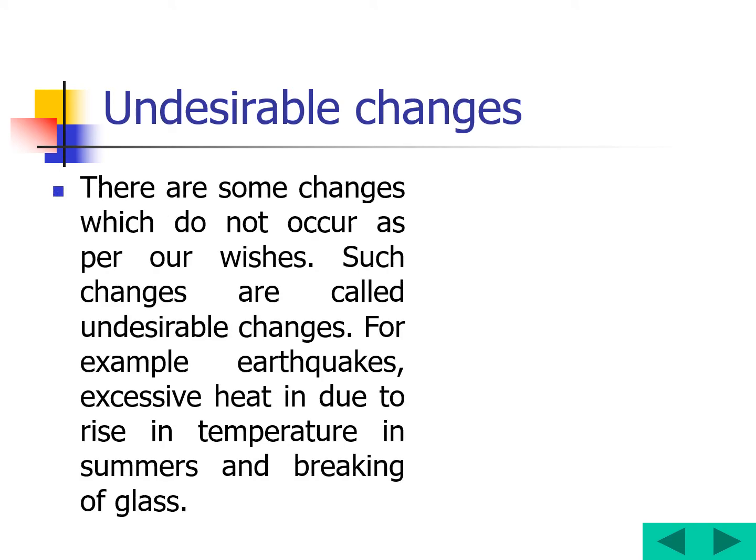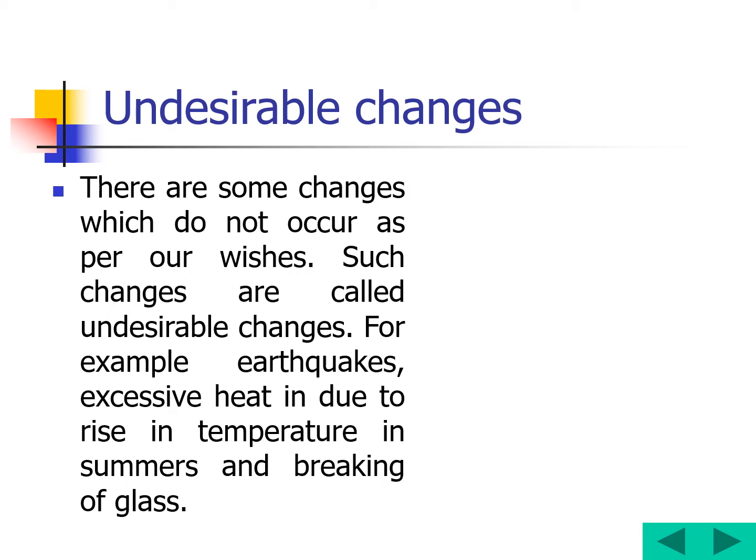Now see the undesirable changes. These are the changes which do not occur as per our wishes. According to our wishes, the changes are not going to occur. Those are considered as undesirable changes. For example, earthquakes. Will we ask for earthquakes, or wish for earthquakes to come? No, right? And then excessive heat due to rise in temperature in summers, and breaking of glasses. Am I right? So these are not our wish. This is exactly what is going to happen.